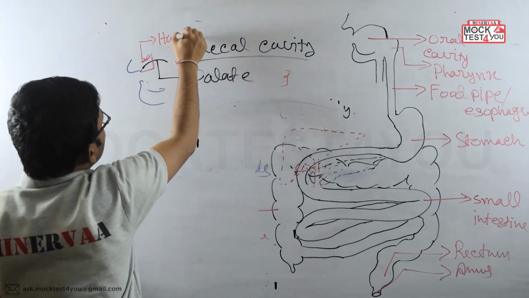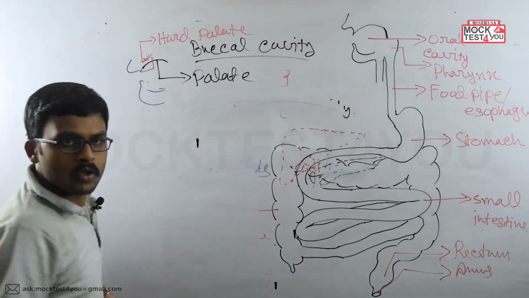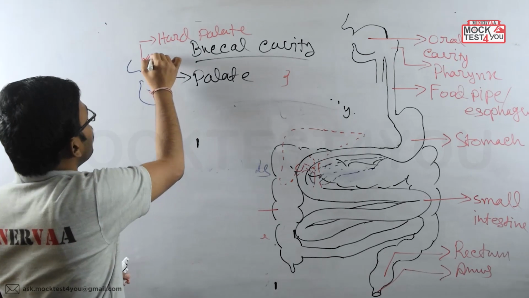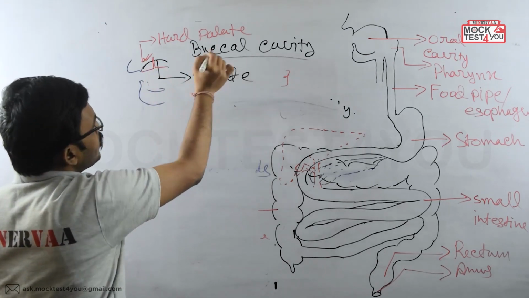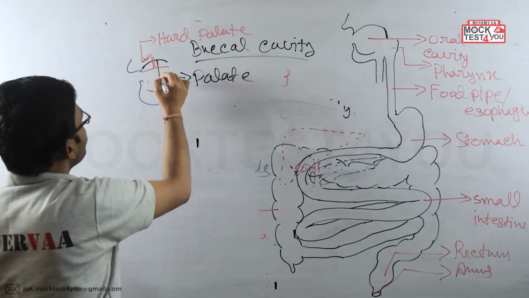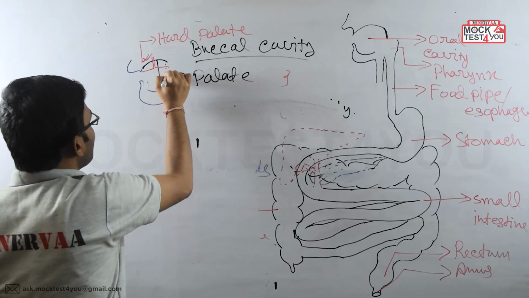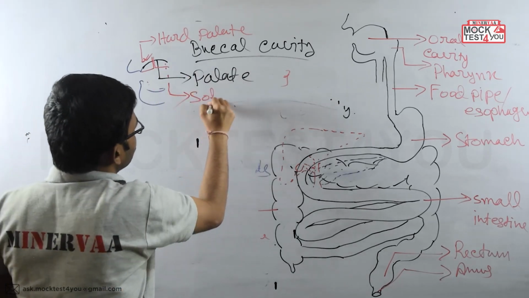It is called the hard palate. And the posterior portion of the palate is soft. That's why this posterior portion is known as the soft palate.